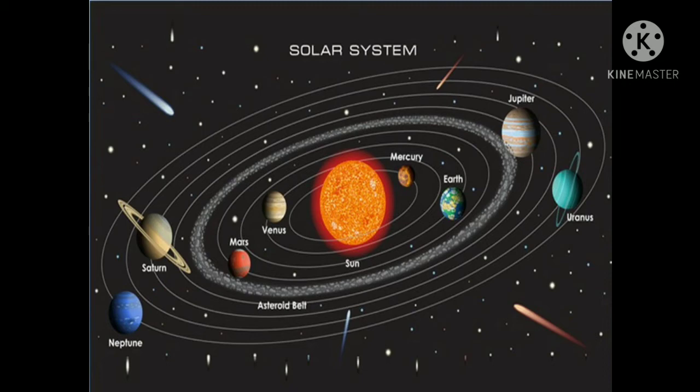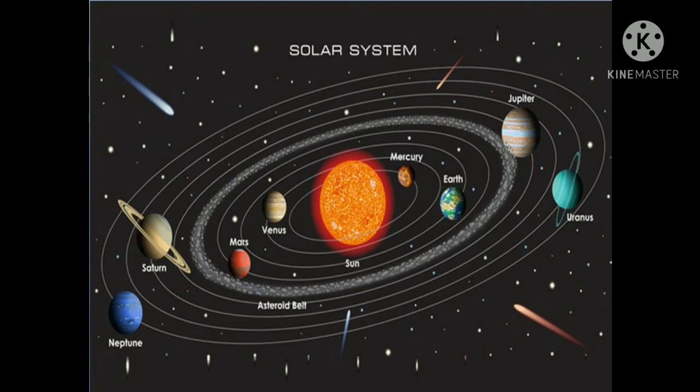Jupiter. It is the fifth planet from the sun. It is mainly composed of hydrogen and helium. This is the reason it is known as a gas giant. It is the largest and the heaviest planet in the solar system. It can be easily seen with unaided eyes in the night sky.